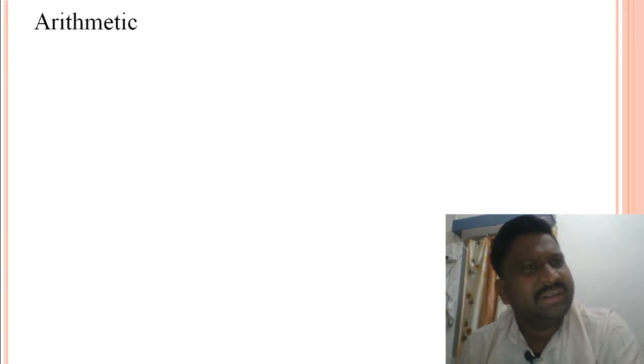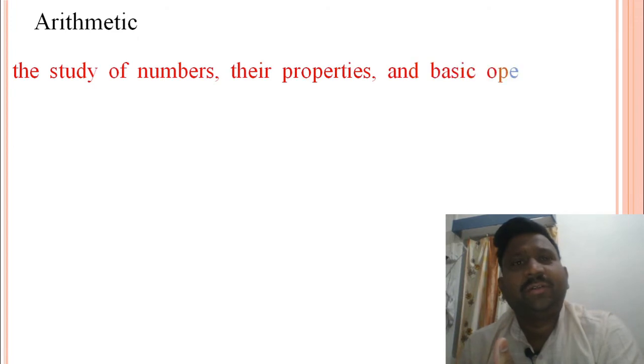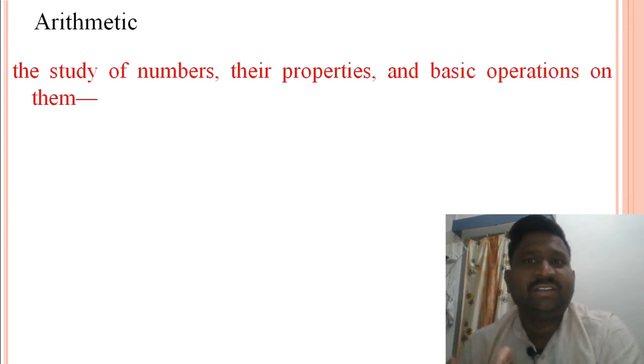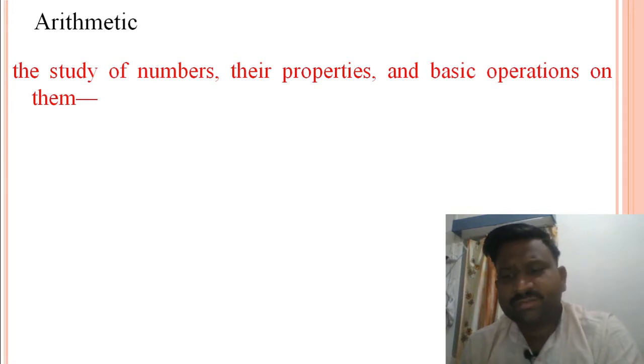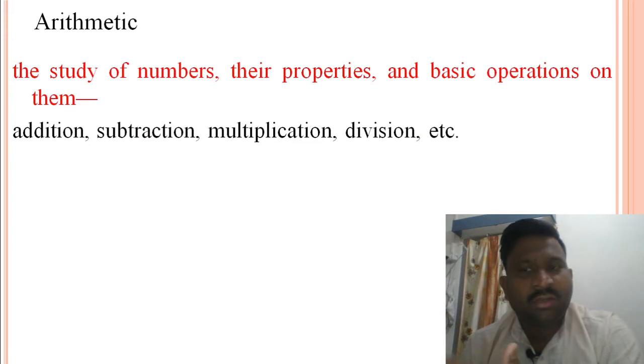Arithmetic. What is arithmetic? Arithmetic is a branch of mathematics in which we study about the numbers, their properties and their basic operations. And what are the basic operations? Yes, addition, subtraction, multiplication and division. So what are the chapters in this heading?